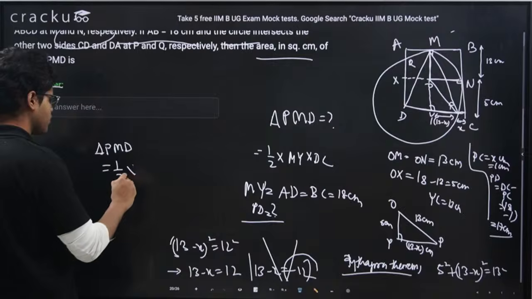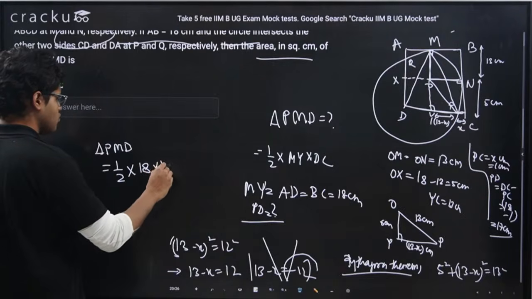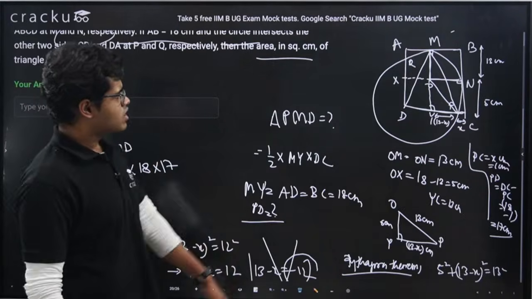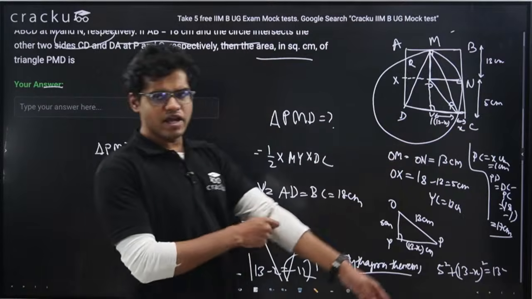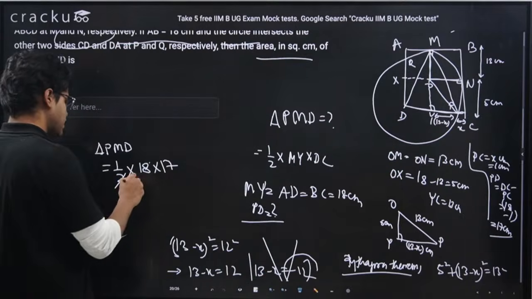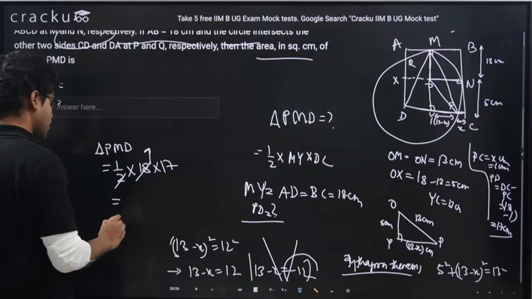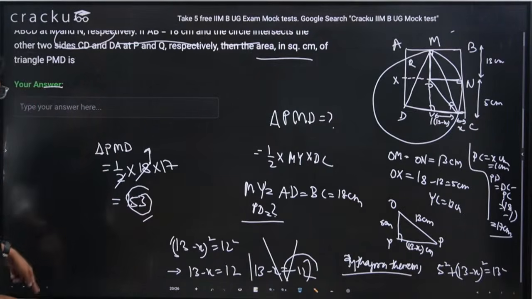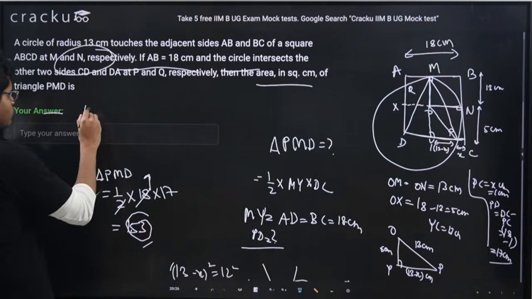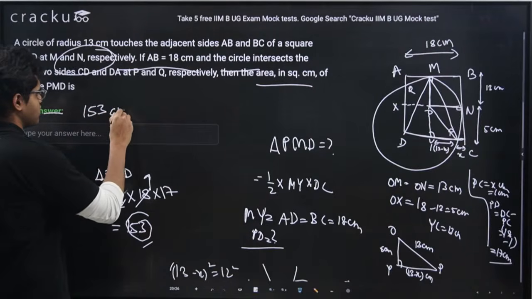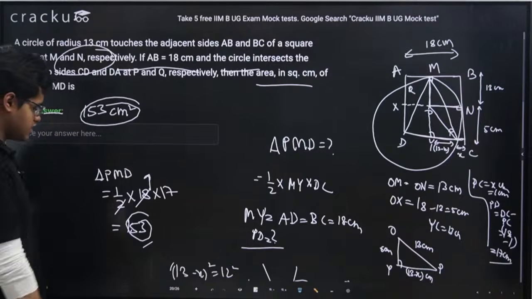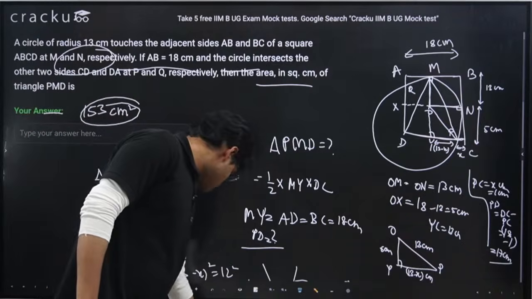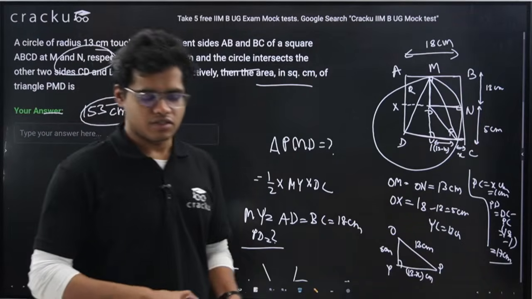Area is half into 18 into 17, right? Height is 18, base is 17. 2 into 18 I can cancel. So it is 9 into 17, which is 153. So the correct answer is 153 centimeter square. Right? So the correct answer is 153.